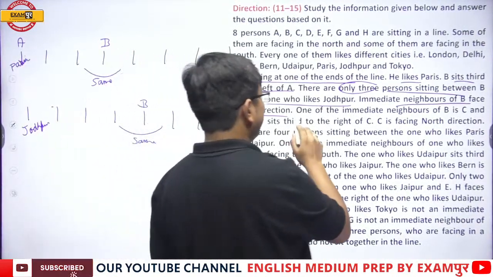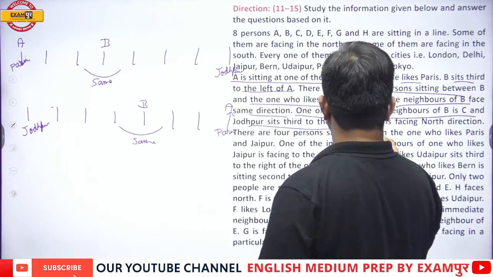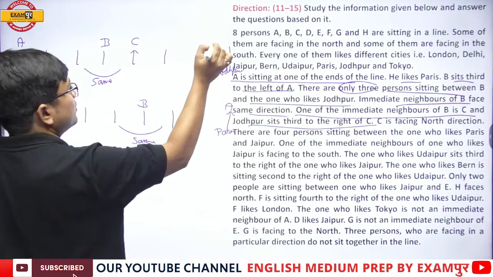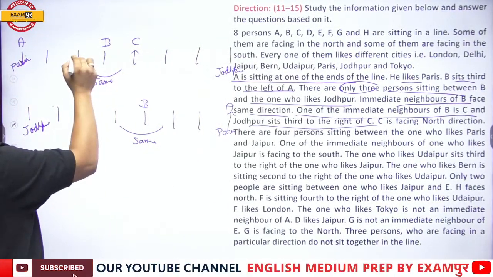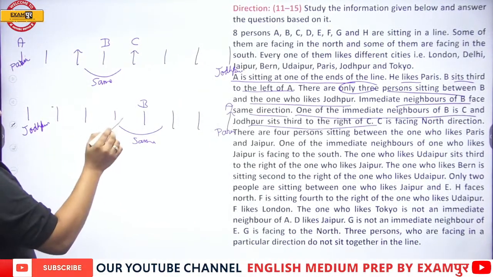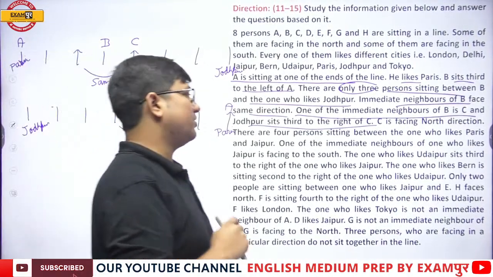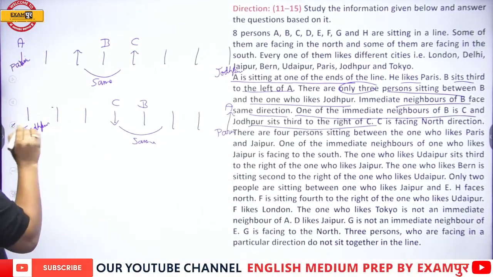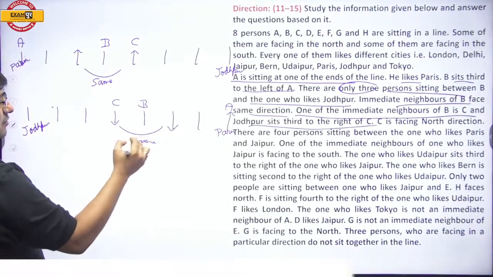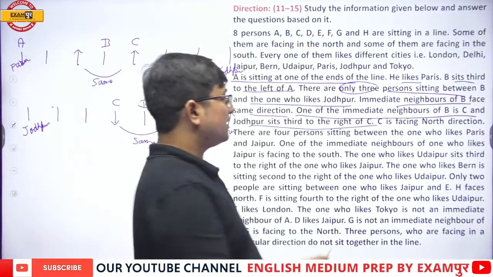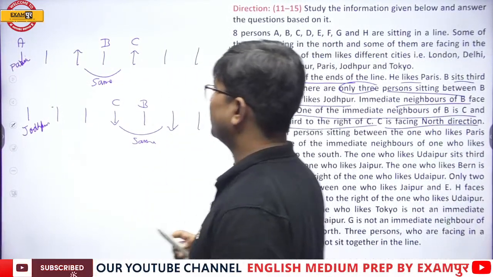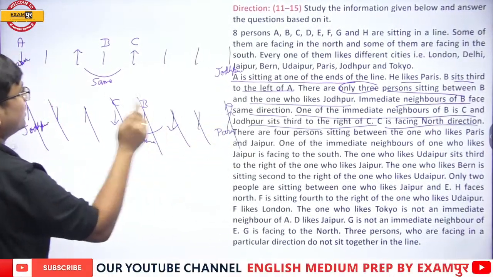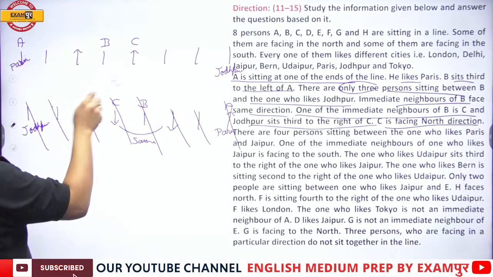Now, one of the immediate neighbors of B is C, and Jodhpur sits third to the right of C. 1, 2, and third to the right of C. Now both face the same direction, so even this would be facing north. And now both of these will face the same direction, south. Now, here it is categorically mentioned that C is facing the north direction. If C is facing the north direction, this case is gone. Next.